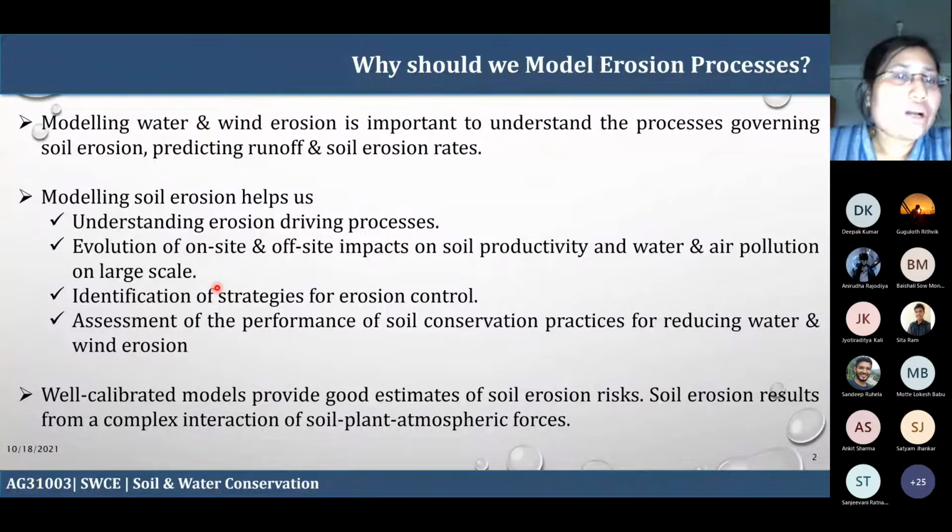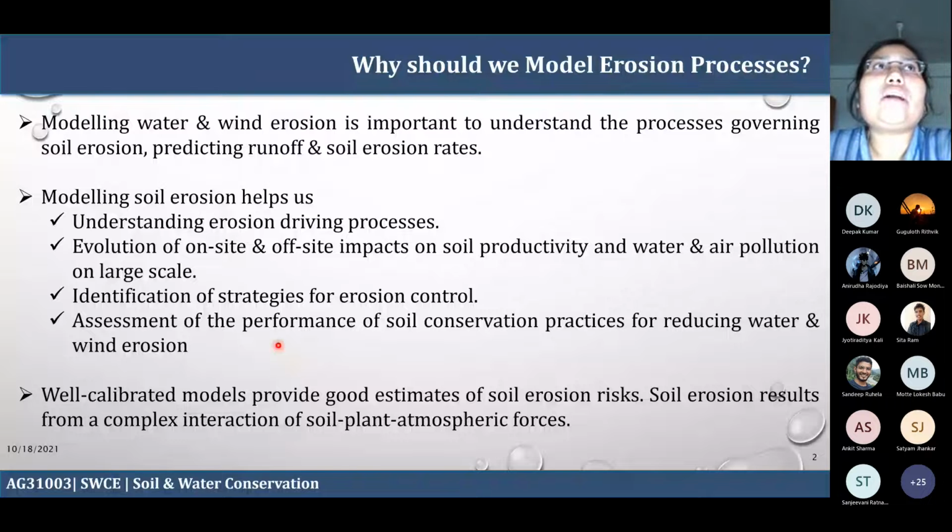Third is identification of the strategies for erosion control. What are the strategies that can prevent the erosion? That's why we need to understand the soil erosion processes. What strategies can we adopt that can help reduce the soil erosion process? Then the assessment of the performance of the soil conservation practice. Suppose you implement a certain strategy, and you check whether this strategy is working for that particular area of concern. That also helps you in the evaluation of the soil conservation practices.